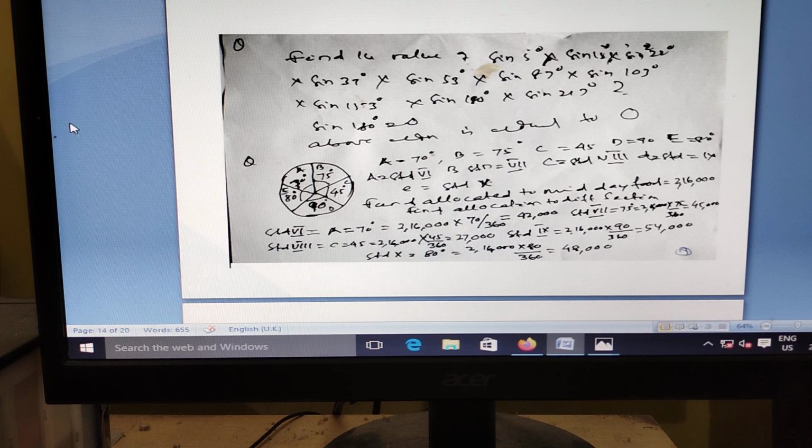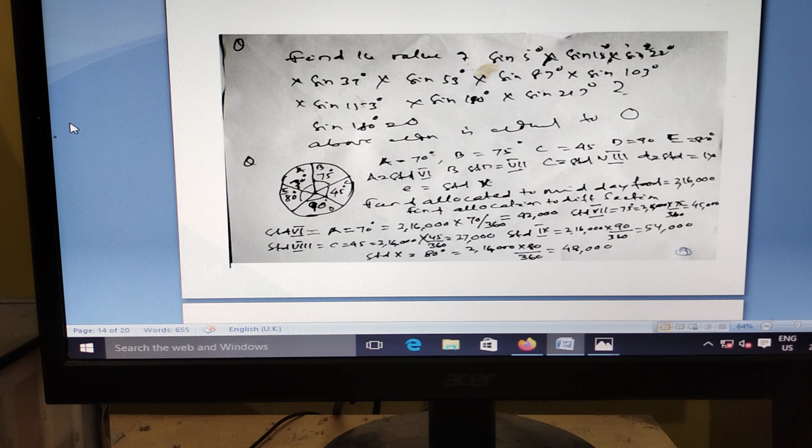Here, find the value. Anybody can see it from outside, it is very easy: sine 5 degrees, sine 15 degrees, sine 20 degrees, sine 39 degrees, sine 50 degrees. Nobody knows this question, but what did I mention inside? Sine 180 degrees. What is sine 180? Sine 180 degrees is 0. So the answer will be 0.